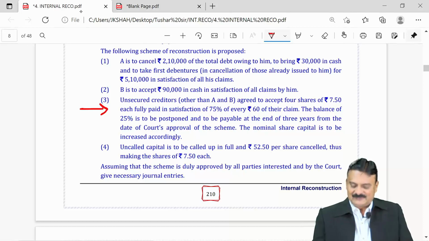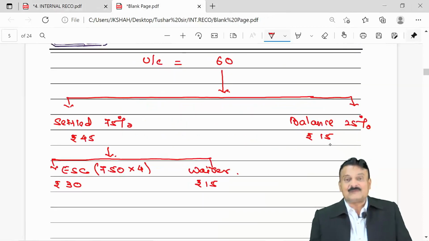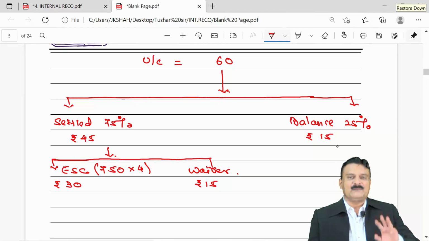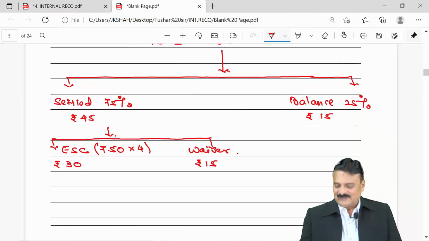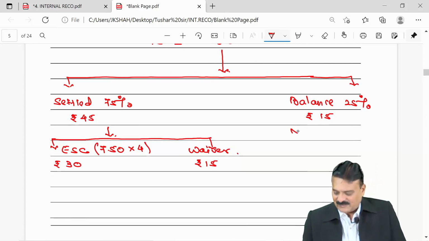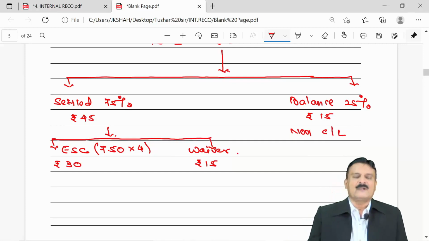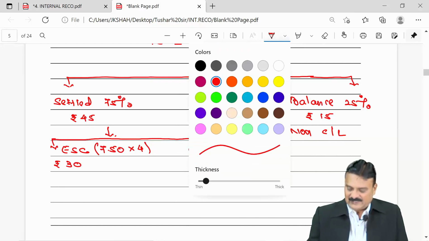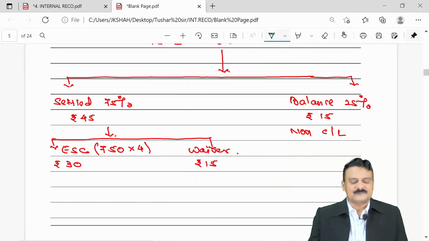So this balance 15 rupees will be payable at the end of 3 years. Indirectly it means that these creditors now will not be current liability. Their period is 3 years. That means they are coming under the head non-current liability.